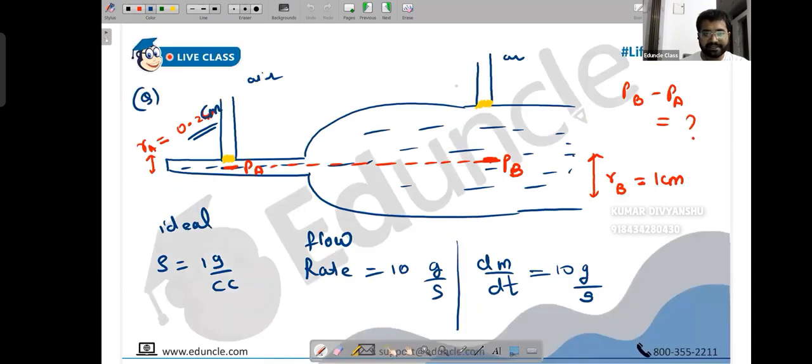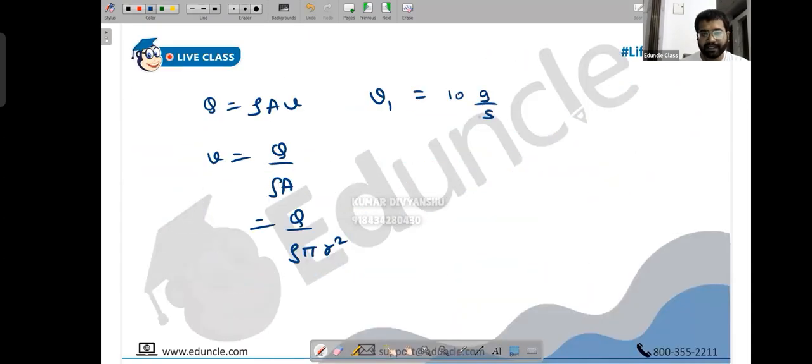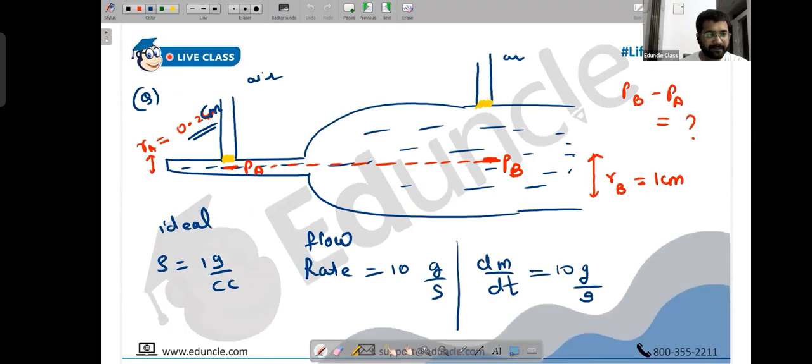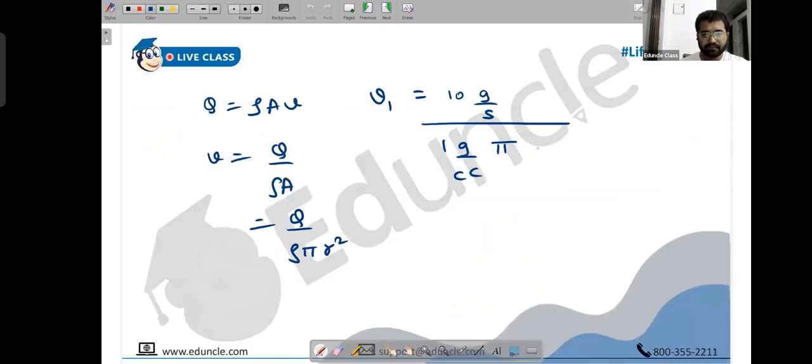Q they have given us, which is the flow rate, 10 grams per second. Rho they have given us as 1 gram per centimeter cube. Pi into r square: what is the radius of the first compartment? The radius of the first compartment is 0.2. I hope you are with me. Ask me if not. Remember, everything is in CGS right now.